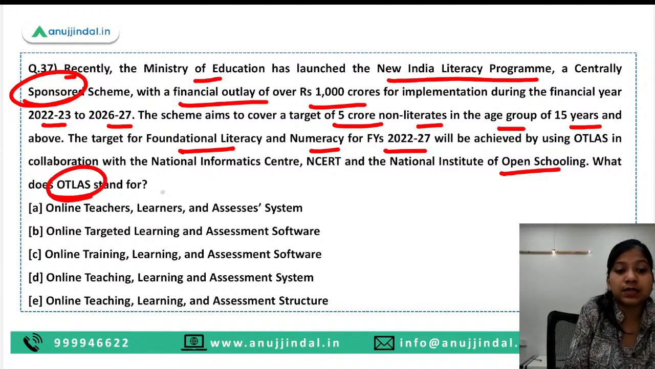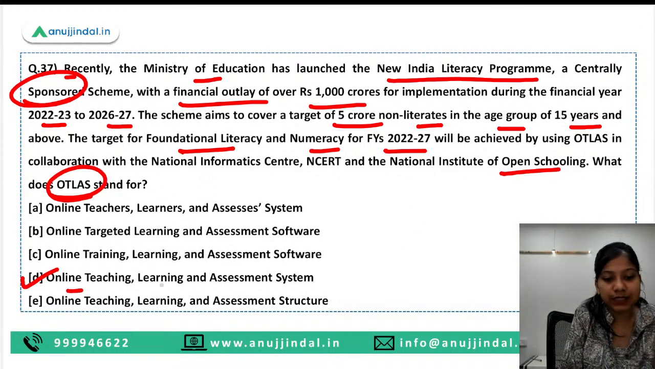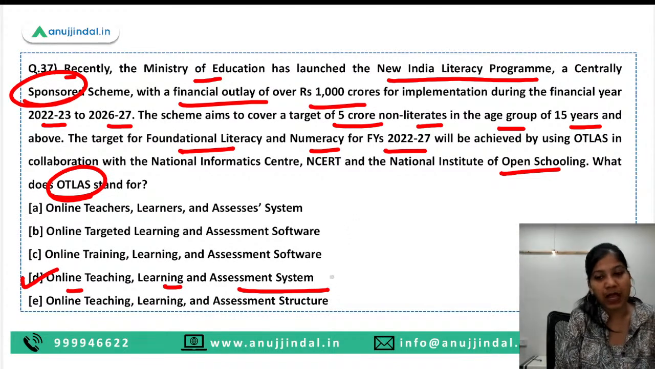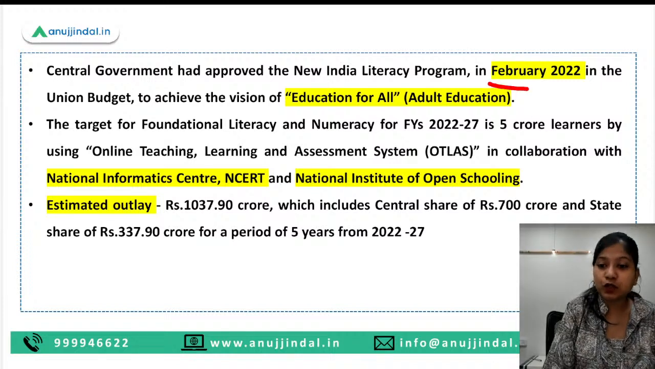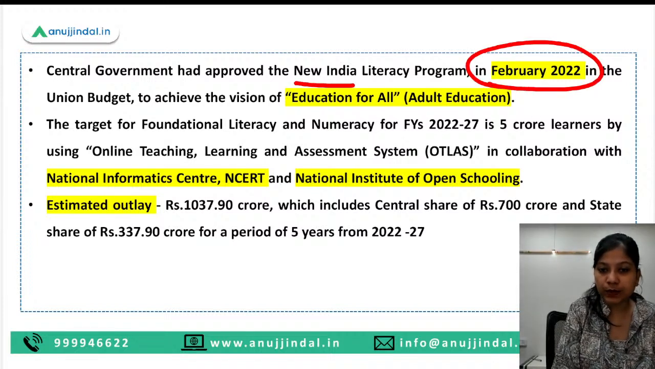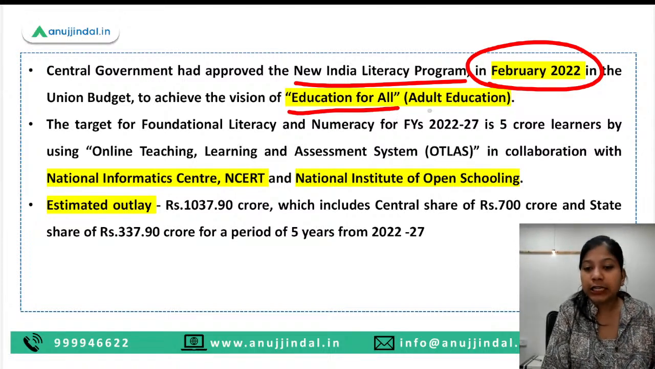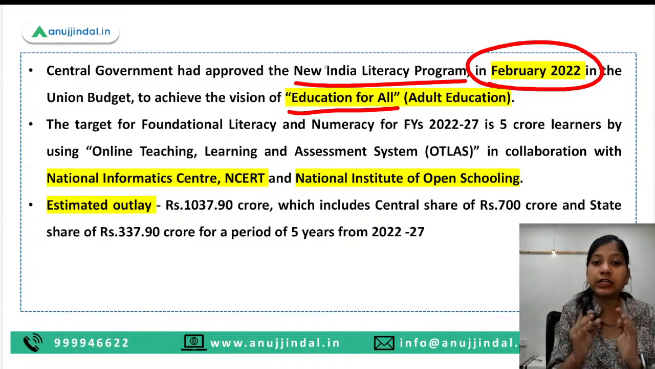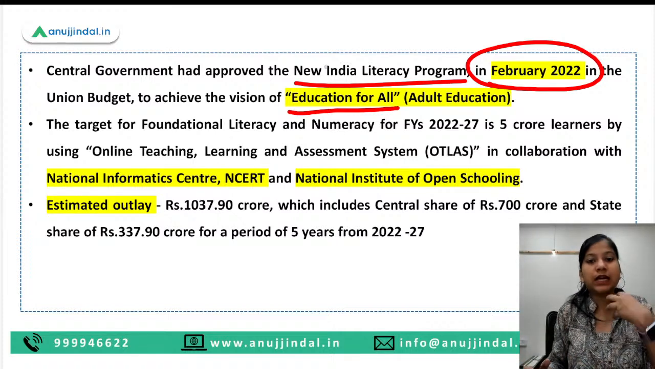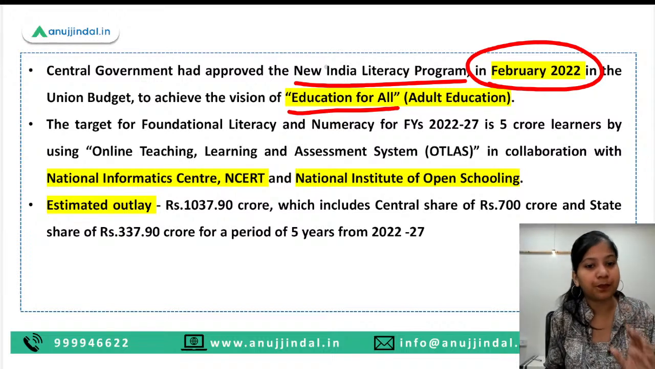What does OTLAS stand for? So guys, OTLAS stands for Online Teaching, Learning and Assessment System. Now let's learn about this news in a bit of detail. It was launched in February 2022, this New India Literacy Program. The purpose is to achieve education for all. Earlier, this education for all was not used as a term. Adult education was used. But now the adult education term has been removed and education for all is used.